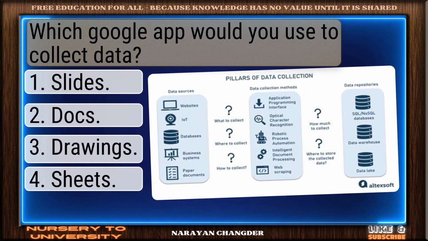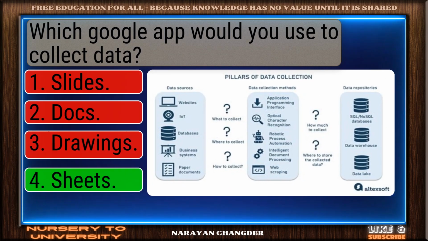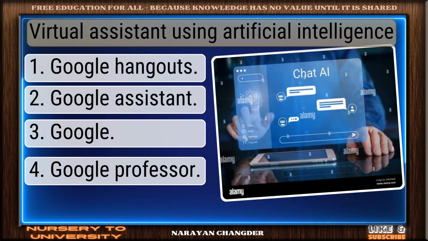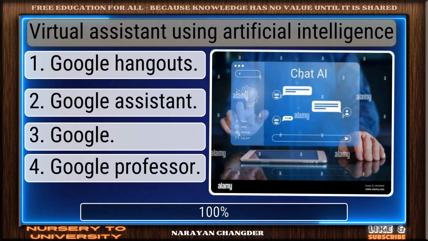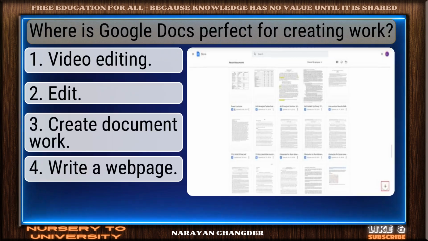Which Google app would you use to collect data? On track. Sheets is the correct answer. Virtual assistant using artificial intelligence. Sharp thinking. Google Assistant is the right choice.